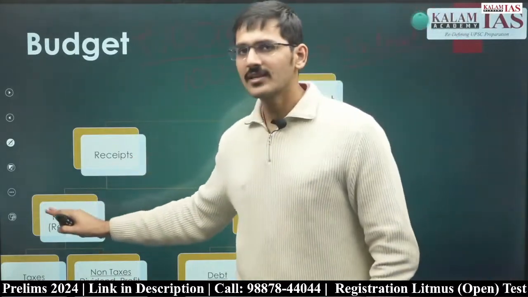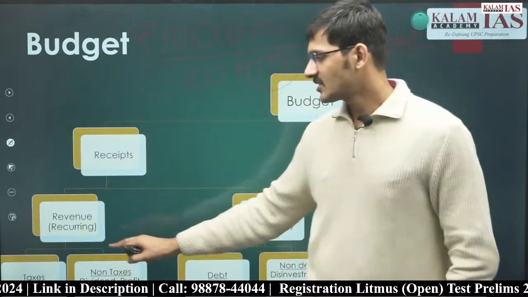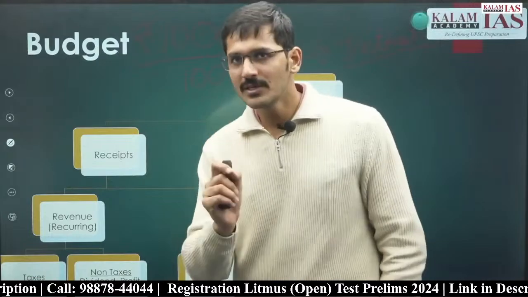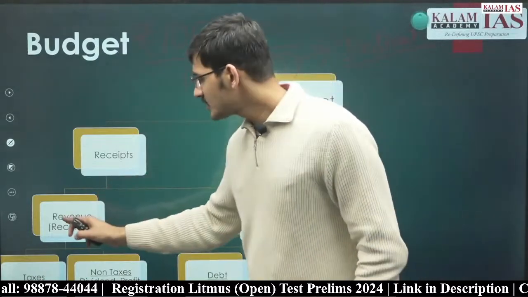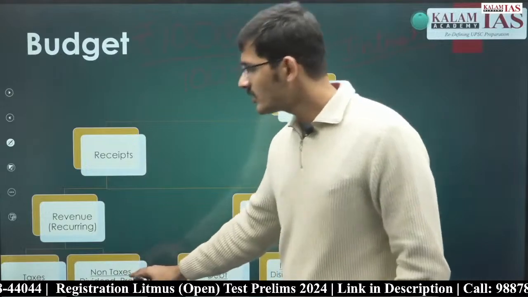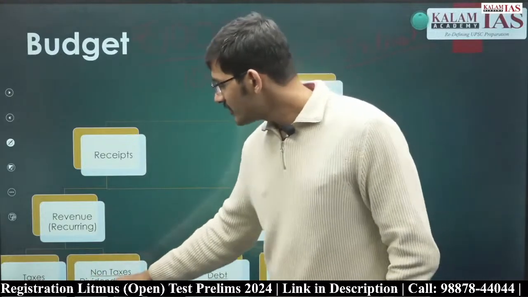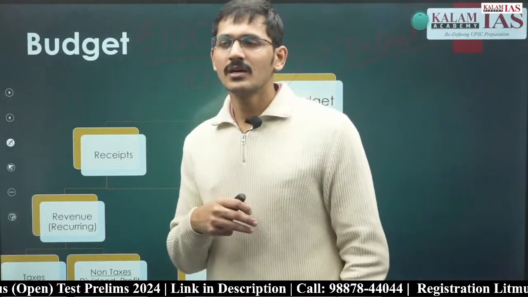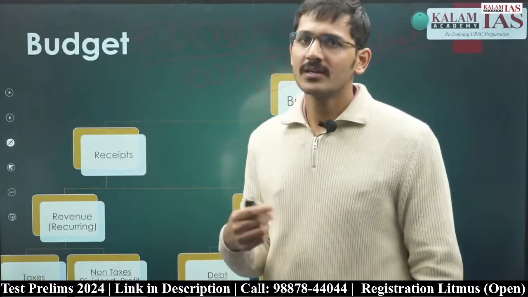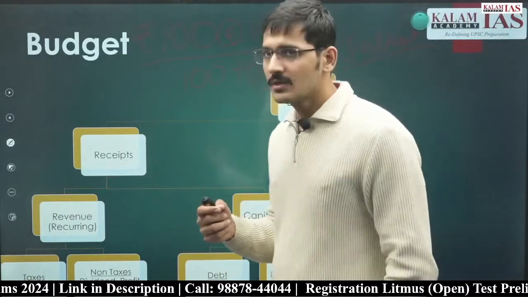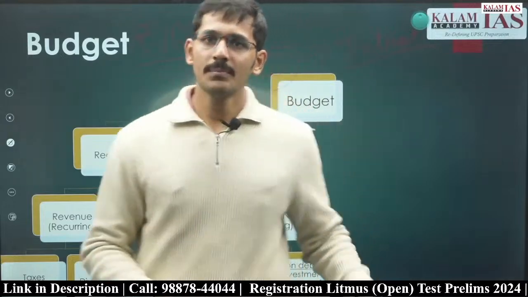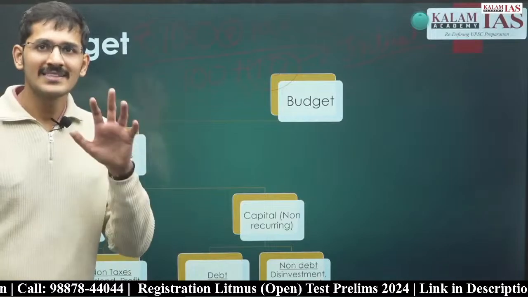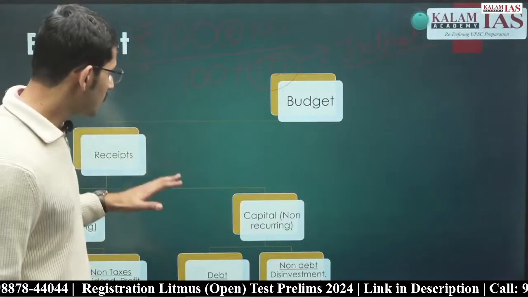In revenue receipts again there are two parts, taxes and non-taxes. All the revenue receipts are recurring in nature. They do not affect assets and liabilities of the government. What do non-taxes include? Dividend, profit, interest on loan. So whatever profit the government of India earns, and whatever service charges the government of India charges on the people, is part of revenue receipts. And capital receipts are the ones which are non-recurring in nature, which affect assets and liabilities of the government of India.